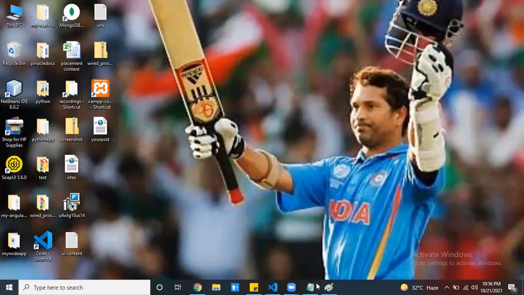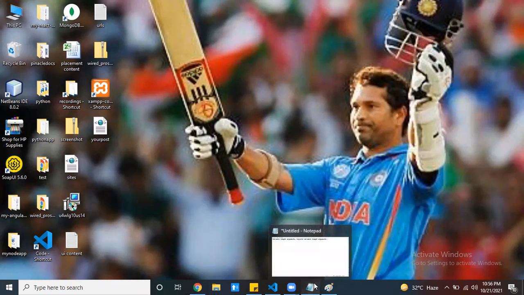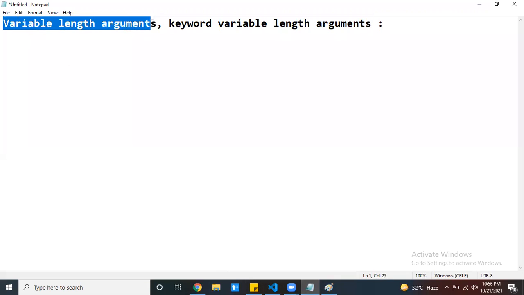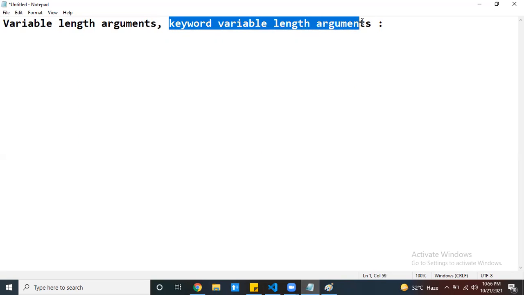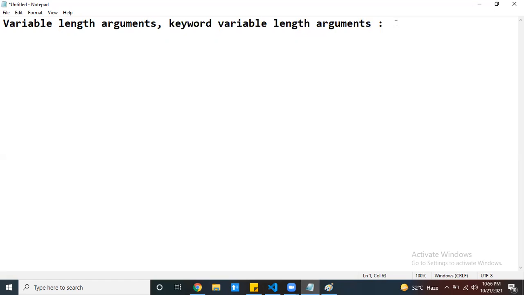Hello everyone. In this session, I would like to discuss variable length arguments and keyword variable length arguments in Python. So where exactly are we going to use this? Let's take one function for example. I have one function, f1.